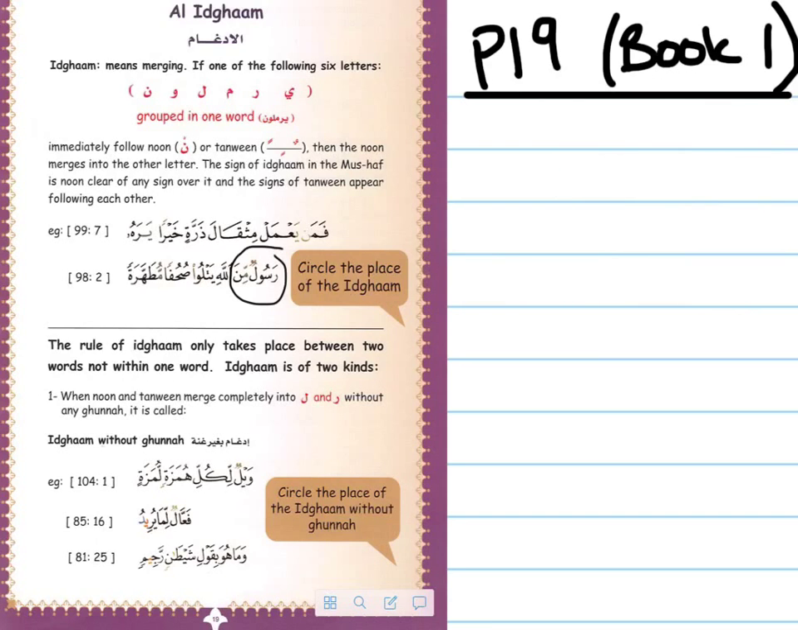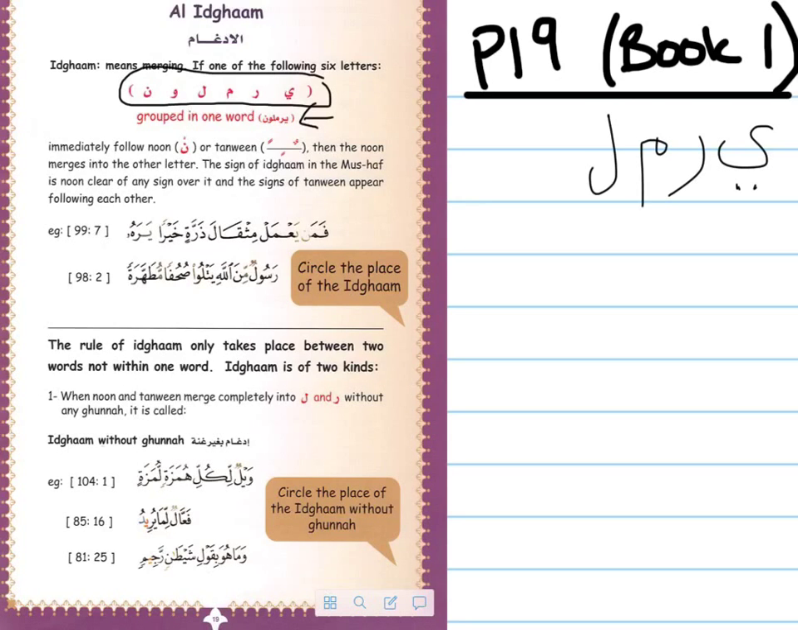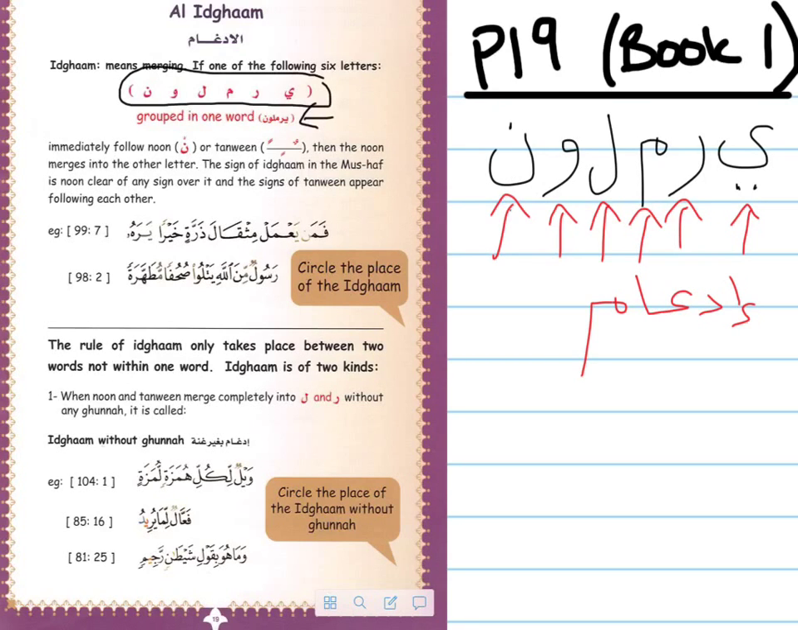The next question is, what letters do we apply this rule to? The answer to that question is here. Yarmaloon. These are 6 letters, and we use this phrase to remember it. So it's Ya, Ra, Mim, Lam, Waw, and Noon. So whenever these 6 letters come after a Noon Sakinah or Tanween, you must apply Idgham.